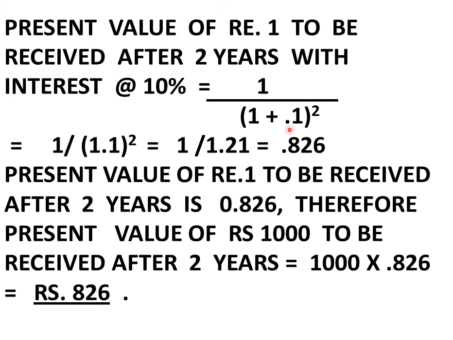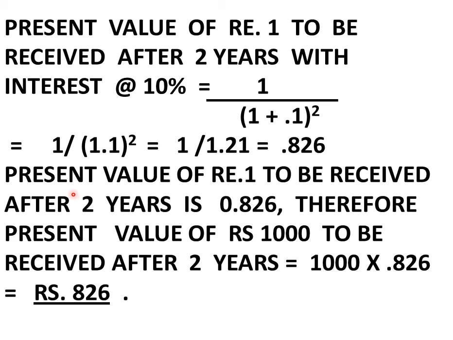So 0.1 is the rate of interest. 10% means 10 divided by 100, that is 0.1, is equal to 1 divided by 1.1 to the power 2 is equal to 1 divided by 1.21 is equal to 0.826.